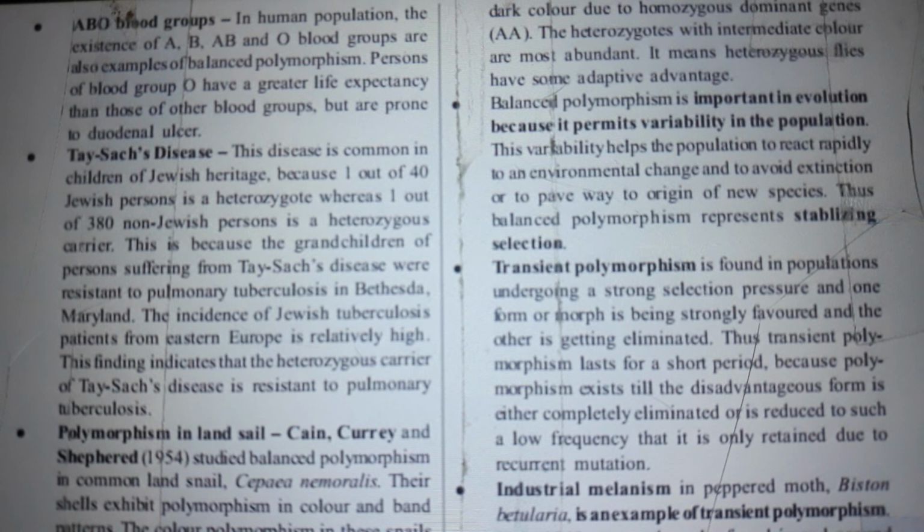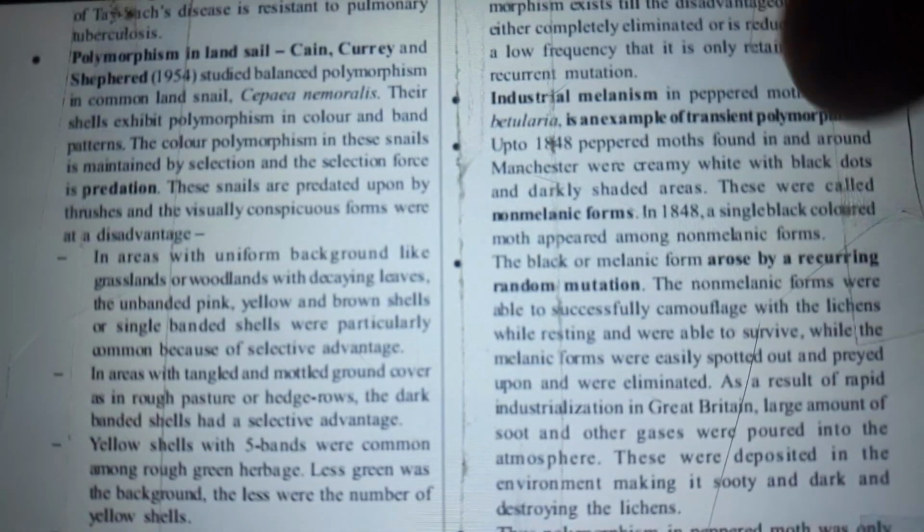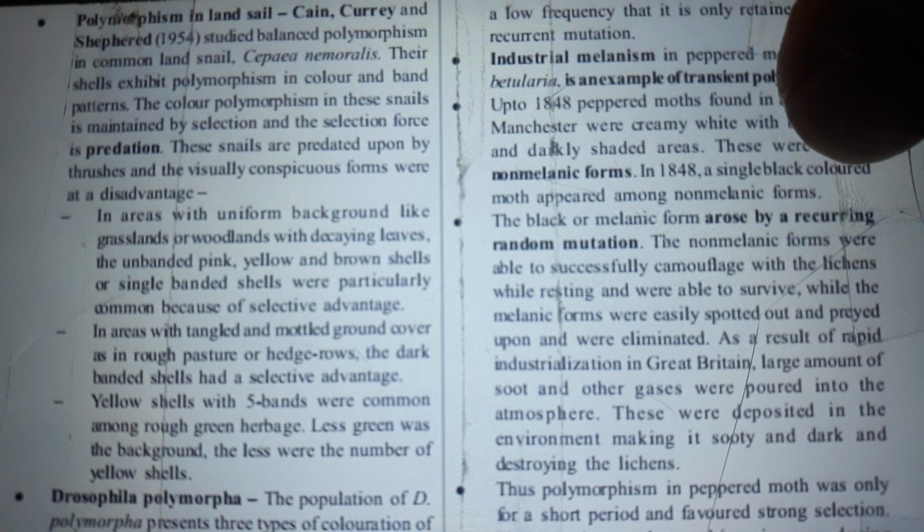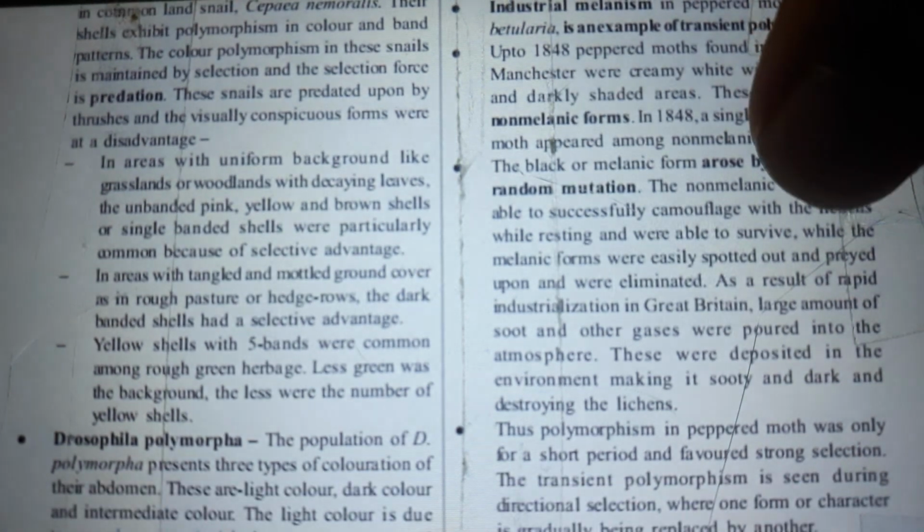And the next will be transient polymorphism, which is found in populations undergoing a strong selection pressure, where one form or morph is being strongly favored and the other is getting eliminated. Thus, transient polymorphism lasts for a short period, because polymorphism exists till the disadvantageous form is either completely eliminated or is reduced to such a low frequency that it is not retained due to recurrent mutation.